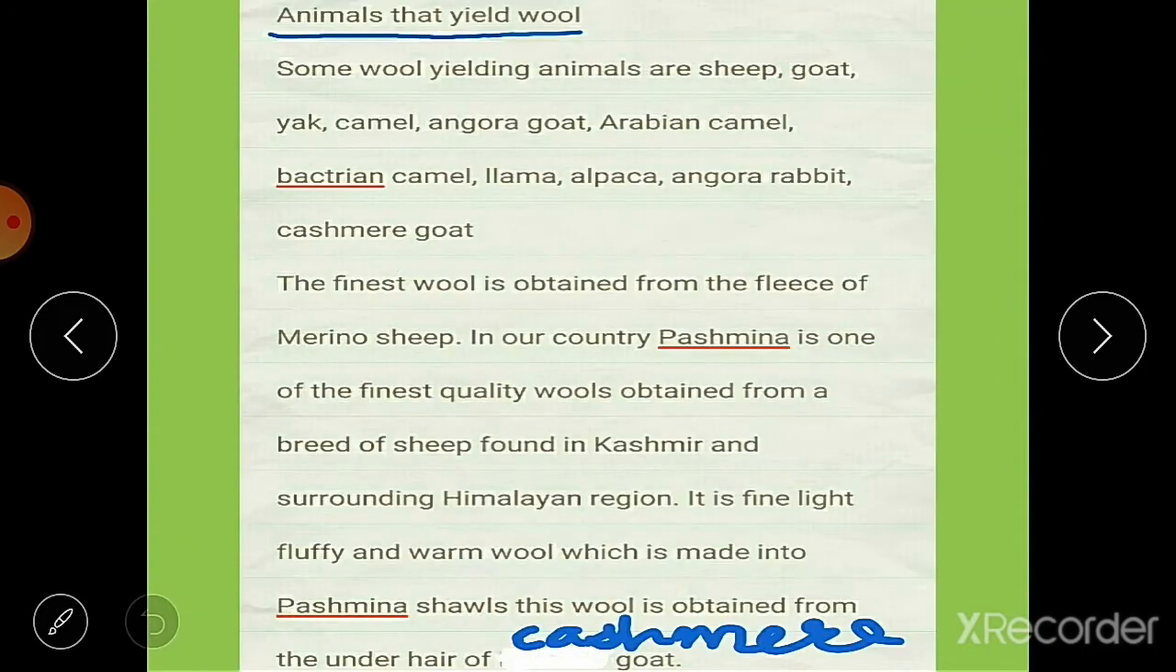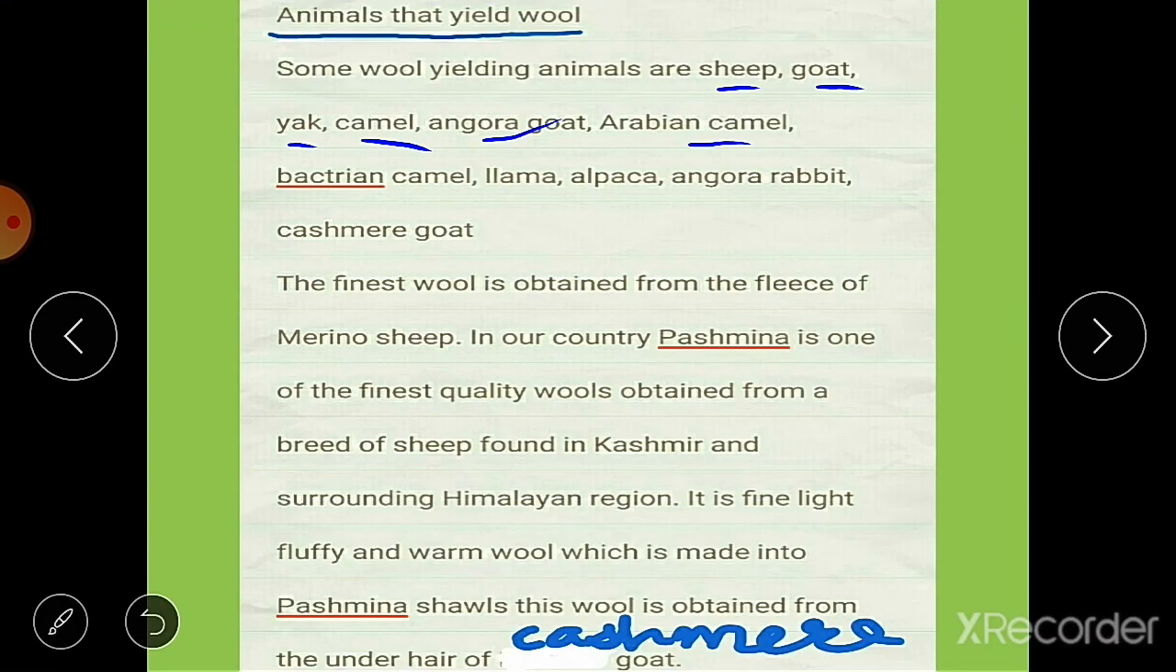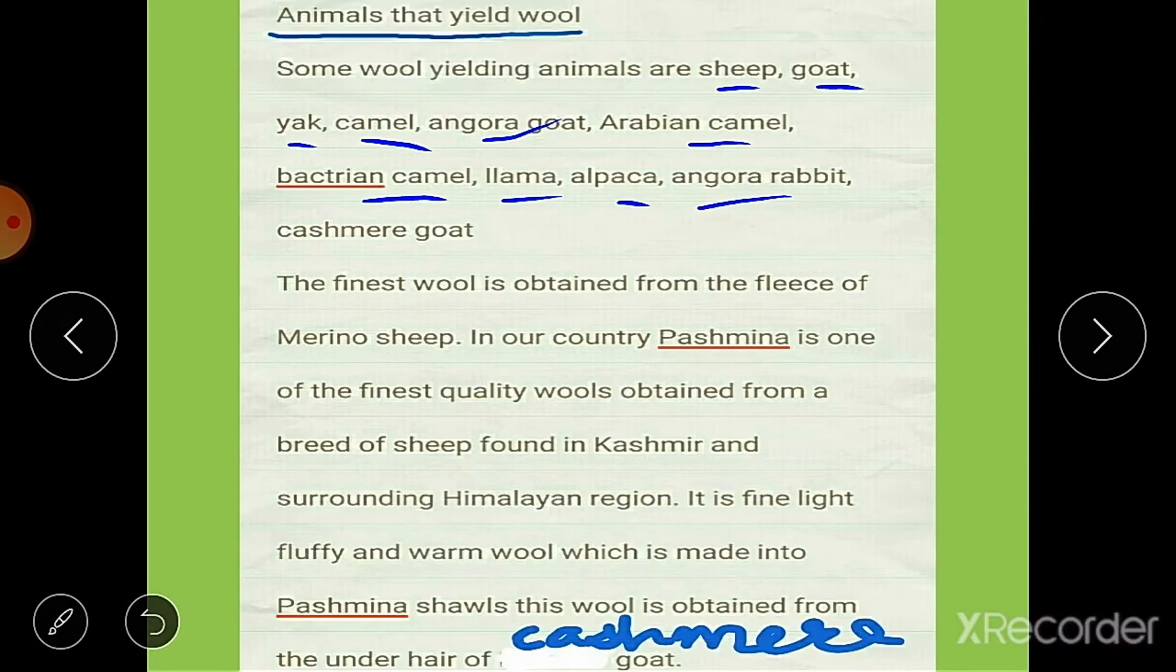Then which animals yield wool? There are many animals from which we get wool. Some wool yielding animals are sheep, goat, yak, camel, Angora goat, Arabian camel, Bactrian camel, llama, alpaca, Angora rabbit and Kashmir goat. So these are all the animals from which we get wool.